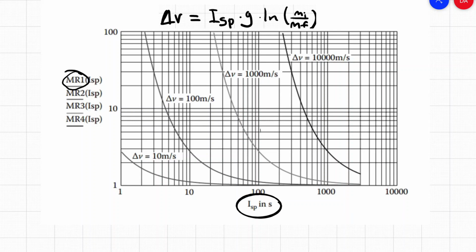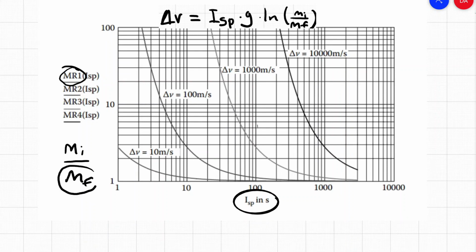Now, mass ratio in this case just means the mass initial, which is the mass of the rocket fully fueled on the launch pad, divided by the mass final, which is the mass of just its payload and whatever rocket is left without the fuel in it. So we obviously want mf to be as big as possible. So how do we do that? By making the specific impulse as high as possible.